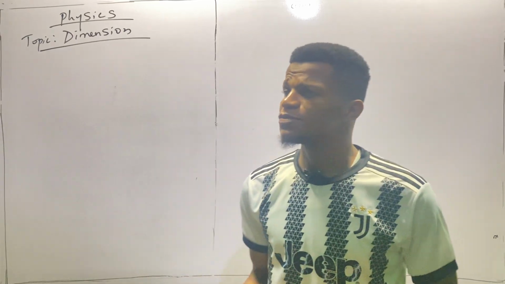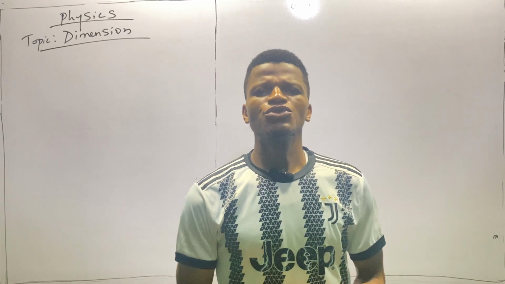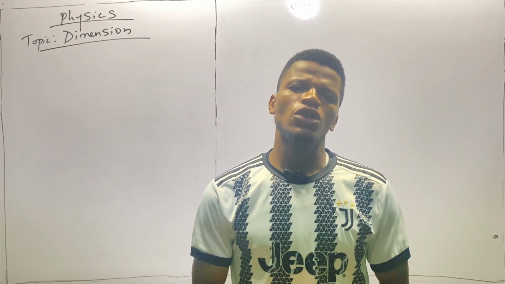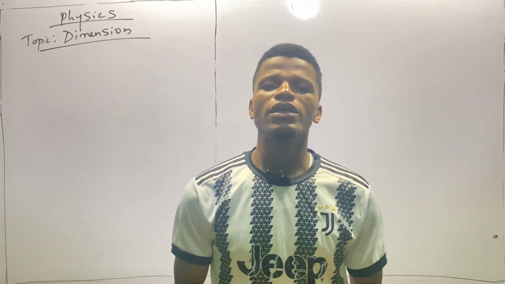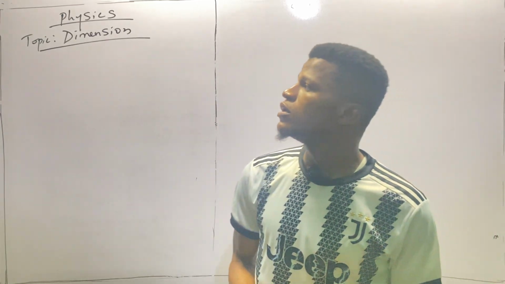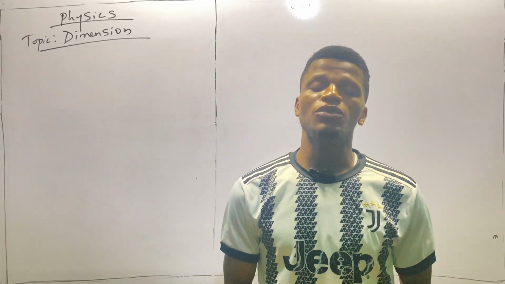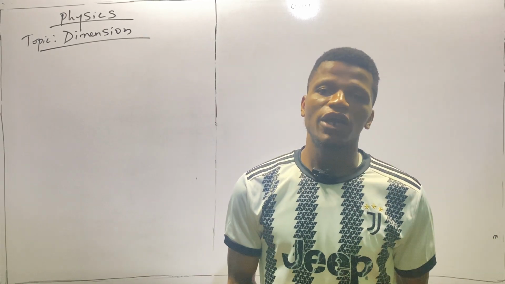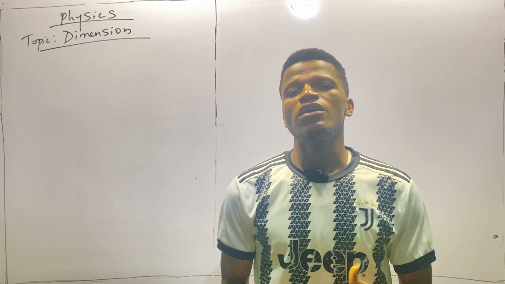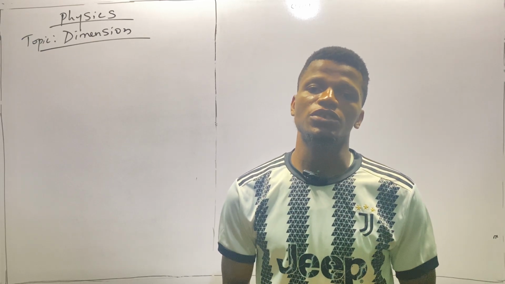In this context, we are going to use the three most important fundamental quantities to analyze other quantities, such as mass, length, and time. Moreover, in physics, we have two kinds of quantity. We have the fundamental and we have the derived, whereby the derived quantities are defined as the combination of the same or different fundamental quantities.